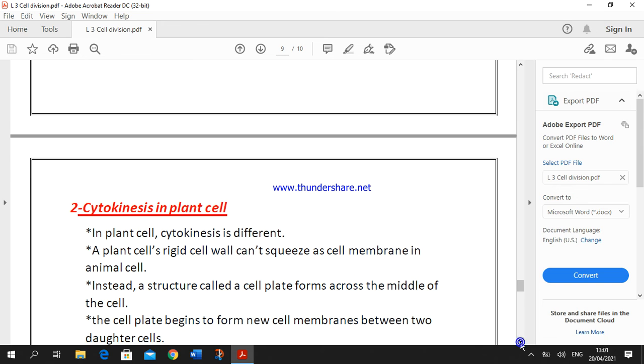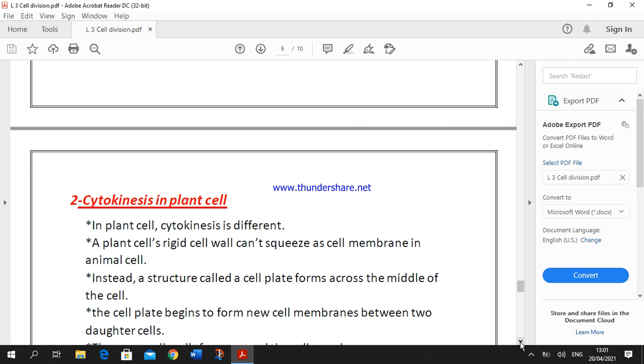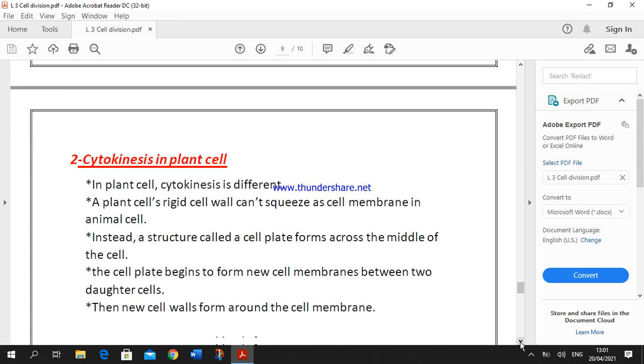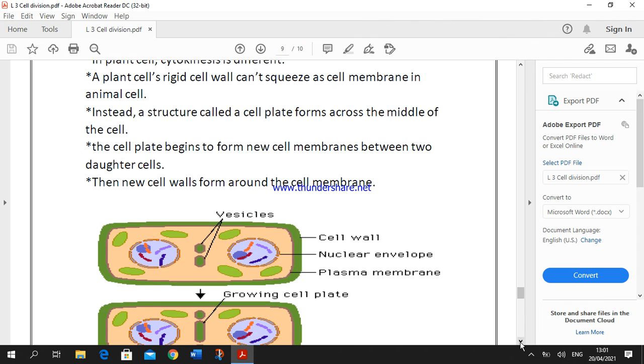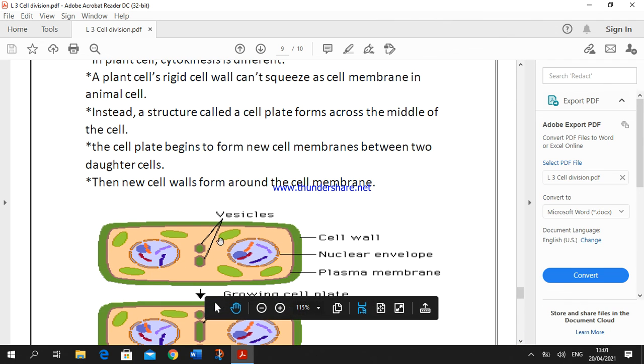Okay, because plant cells are surrounded from outside by a rigid cell wall composed mainly of cellulose. So the cell wall can't squeeze like the cell membrane in an animal cell. What happens instead? Instead, the plant cell forms a structure called the cell plate, as we see. Okay, it forms across the middle of the cell.